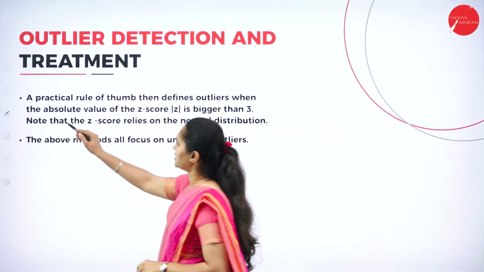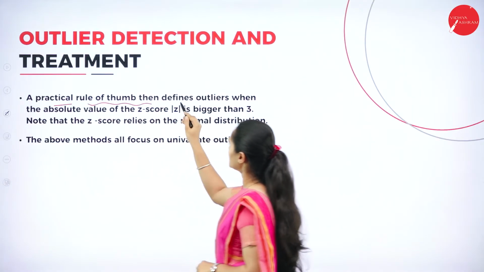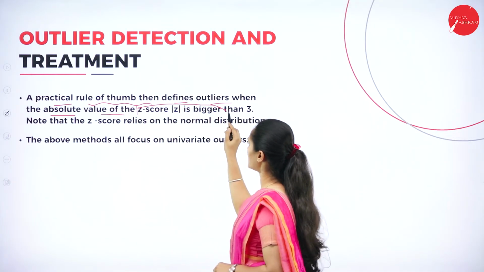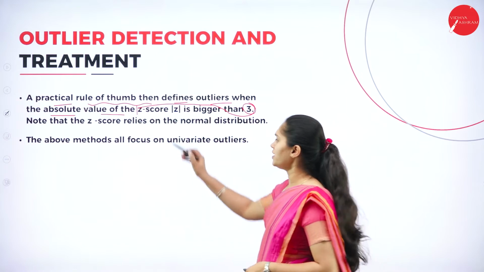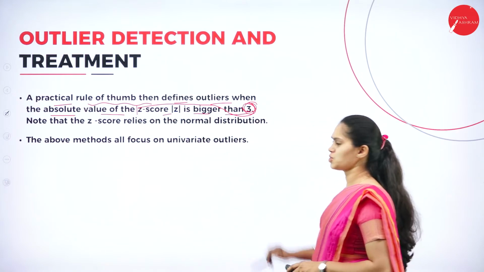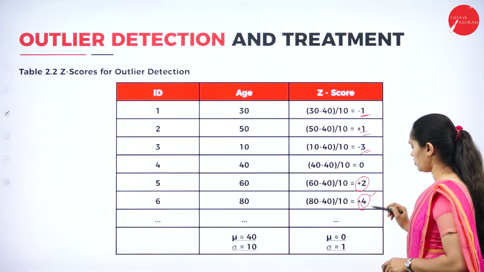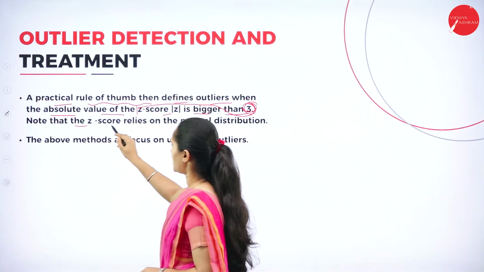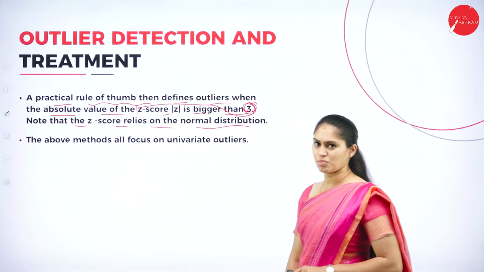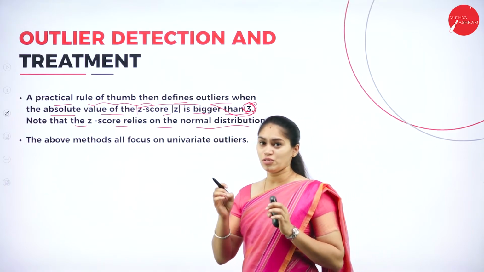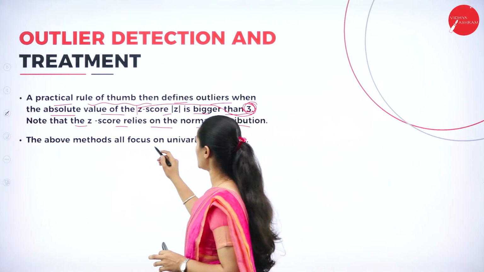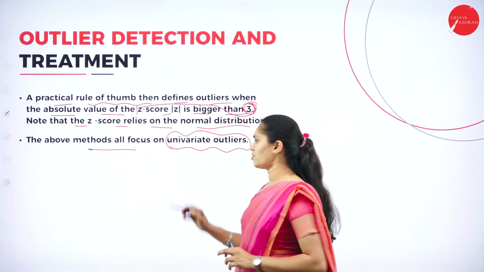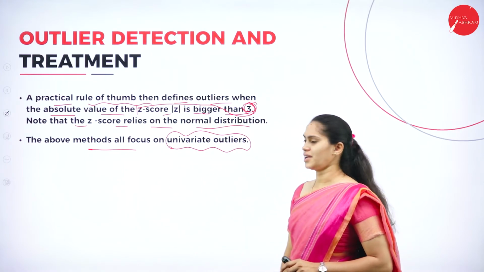The practical rule of thumb defines outliers when the absolute value of the z-score is bigger than 3. As I told, if the z-score is bigger than 3, that value will be considered an outlier. The z-score relies on the normal distribution. This is for detecting univariate outliers, so these are the methods that focus on the univariate outlier.